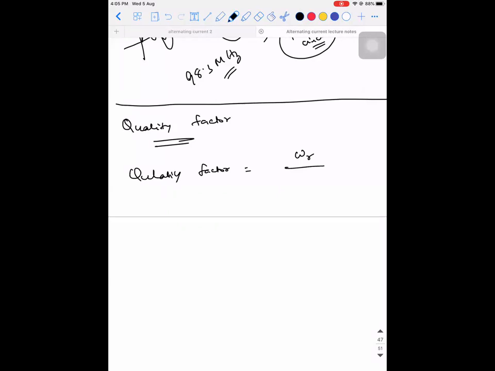at that frequency? The current will become 1 by root 2 times the maximum value. That is the meaning of 1 by root 2 times the amplitude at resonant frequency. So I can write it as omega 1 minus omega 2 or omega 2 minus omega 1, because I'm only talking about the difference. Okay.